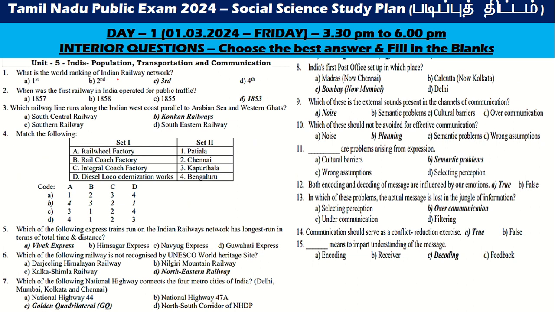What is the world ranking of Indian Railway? They are in the third position. When was the first railway operated in India? 1853. Which railway line along the Indian west coast is Konkan Railway?